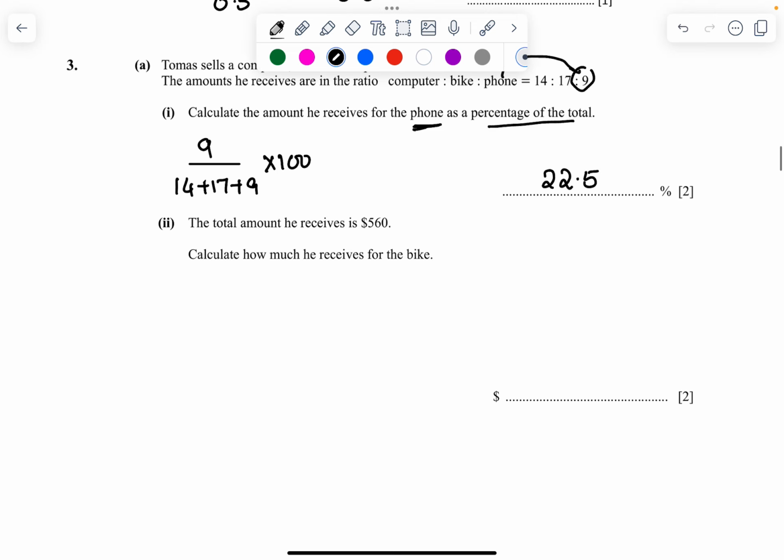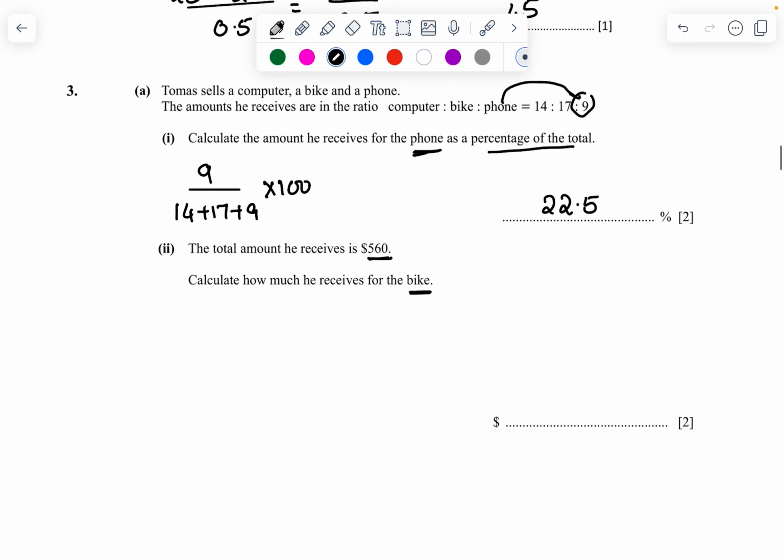The total amount he receives is 560. Calculate how much he receives for the bike. Now the total amount he receives is 560. So when he sells computer plus bike plus phone, he receives $560. Now, what is he asking for? The bike. What is the number for the bike? The number for the bike is the second one, which is nothing but what? 17. 17 is the number for the bike.